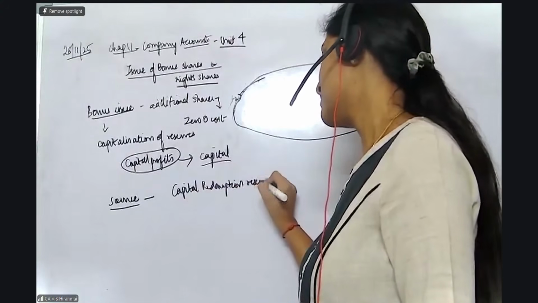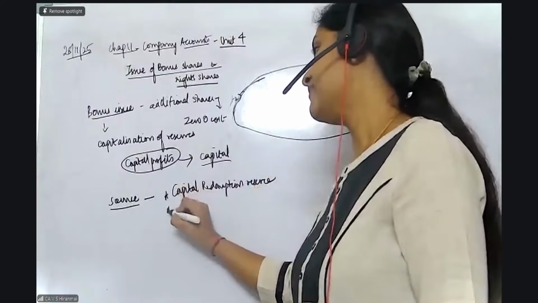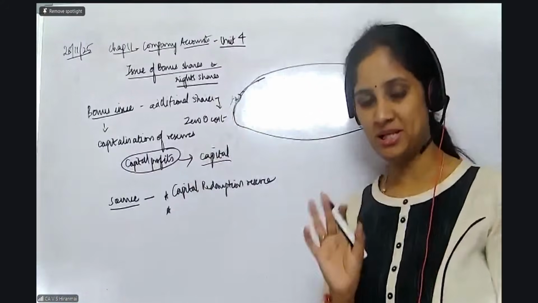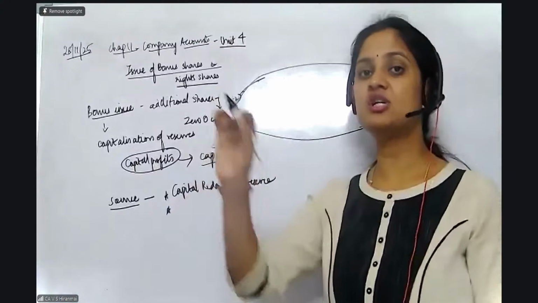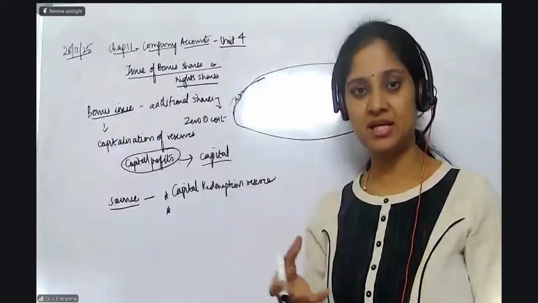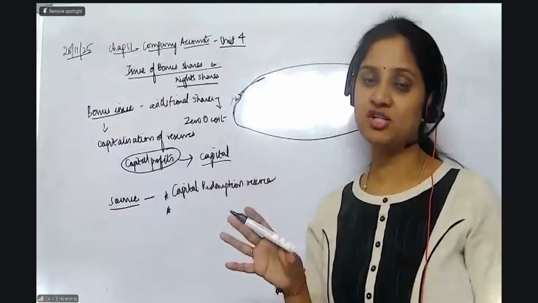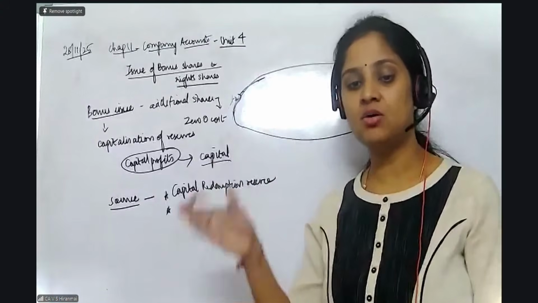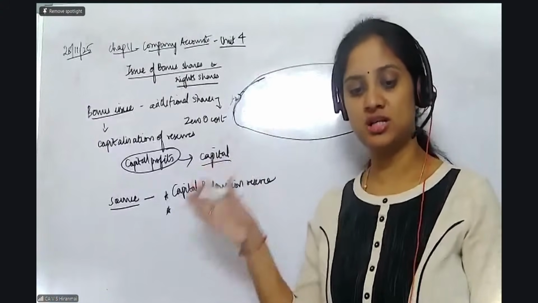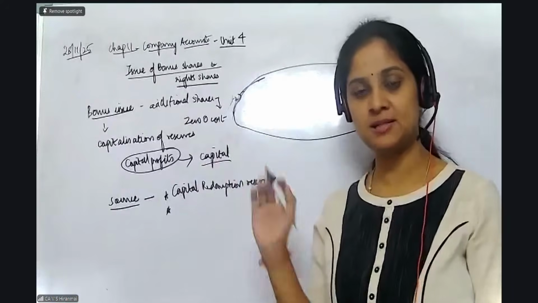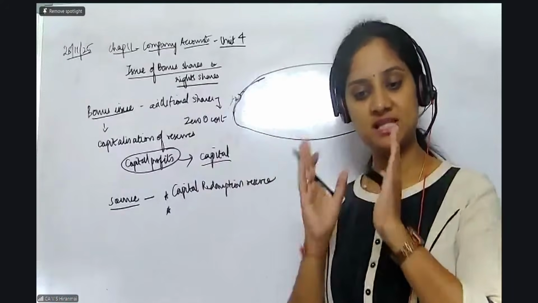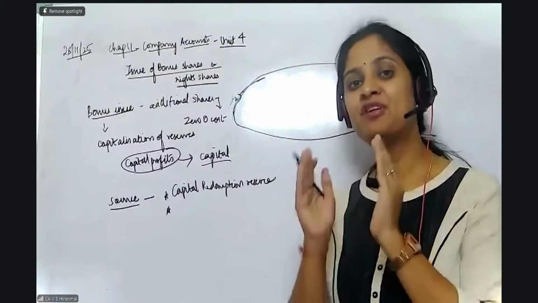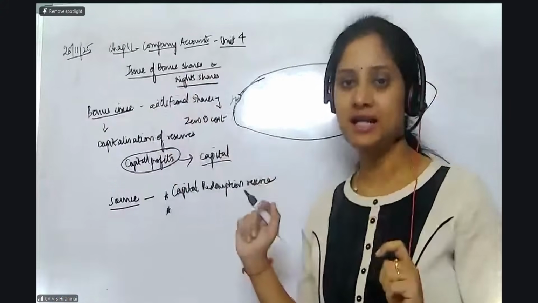What is capital redemption reserve, madam? I will teach you in detail when we go to the preference shares unit, but now please remember, when you issue preference shares you will get the money. For repaying the preference shares, you need to keep some amount aside in a separate account called the capital redemption reserve. Yes, Mr. Akshit, you are right. Please listen. Capital redemption reserve is created when you know that preference shares are issued and they need to be repaid at a later point in time.